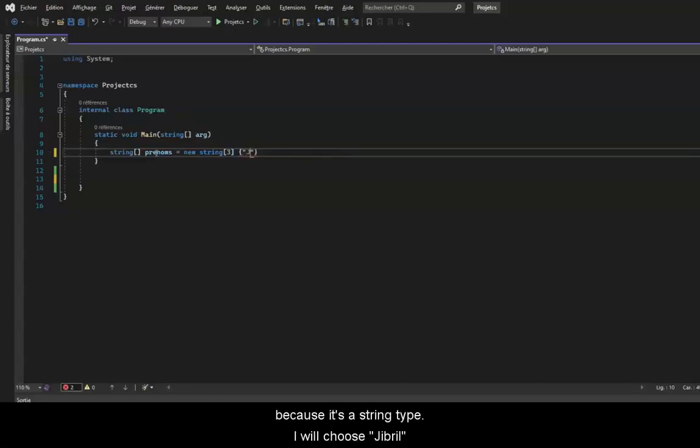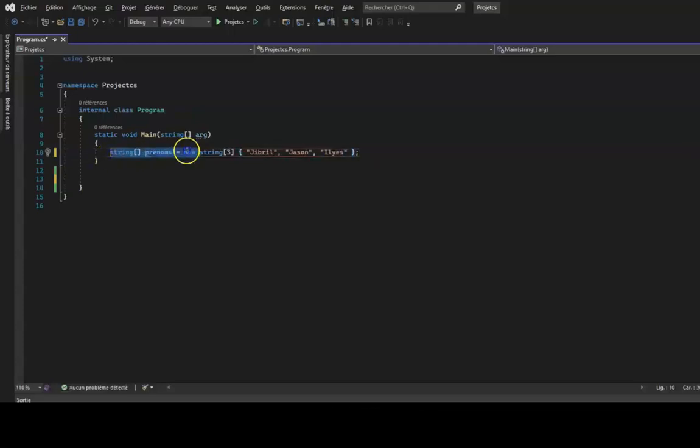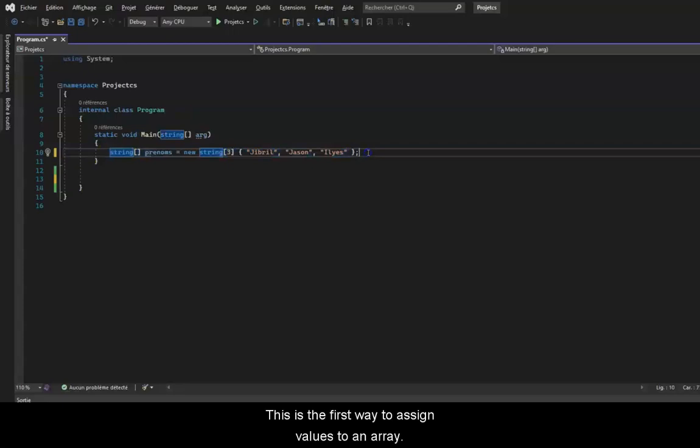I will choose Jibril as first name, for example. Then for another value, I will put a comma, then quotation marks, and Jason. Then I will add the comma again. I will also add the third name, the quotation marks, and type Ilyas. And I will finish with a semicolon. This is the first way to assign values to an array.